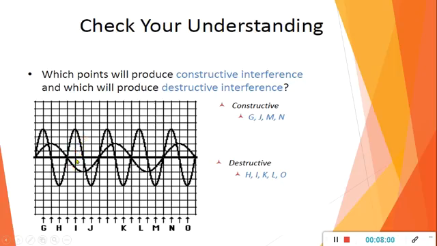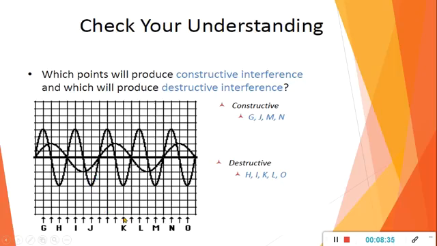For example, if it is 1, 2, 3, 4, and here it is 1 point something, we'll consider 2. So 4 minus 2, the amplitude will be 2 units. So this is destructive interference. And here, both are in the same direction. If it is 1 centimeter, 2 centimeter, 3 centimeter, 4 centimeter, and here it is 1 centimeter, at this point, due to superposition, what do we get? 5 units, that is 5 centimeters. So J comes under constructive interference, because once they add, we get a greater amplitude.